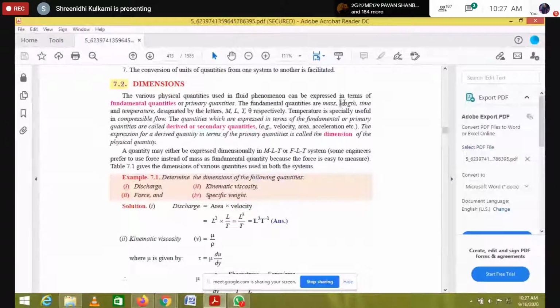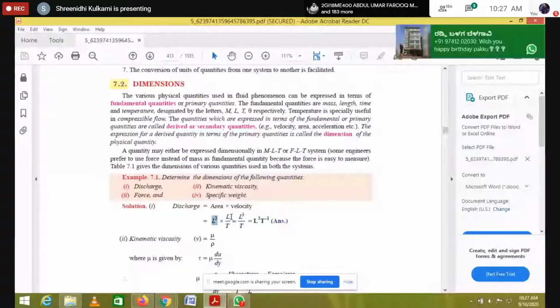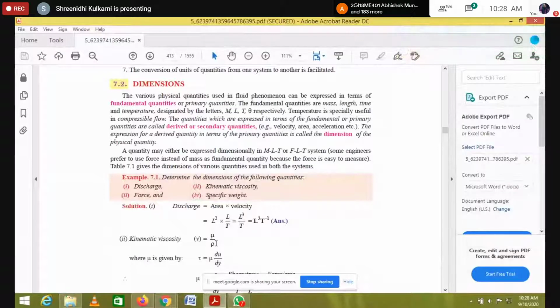Okay, so L, meter is a length, so area is L square. Next, velocity. Velocity is in meter per second. Meter is nothing but length, and second is nothing but time. So whatever we have, we are going to convert into the fundamental quantities or the derived quantities. So finally we will get meter cube per second.